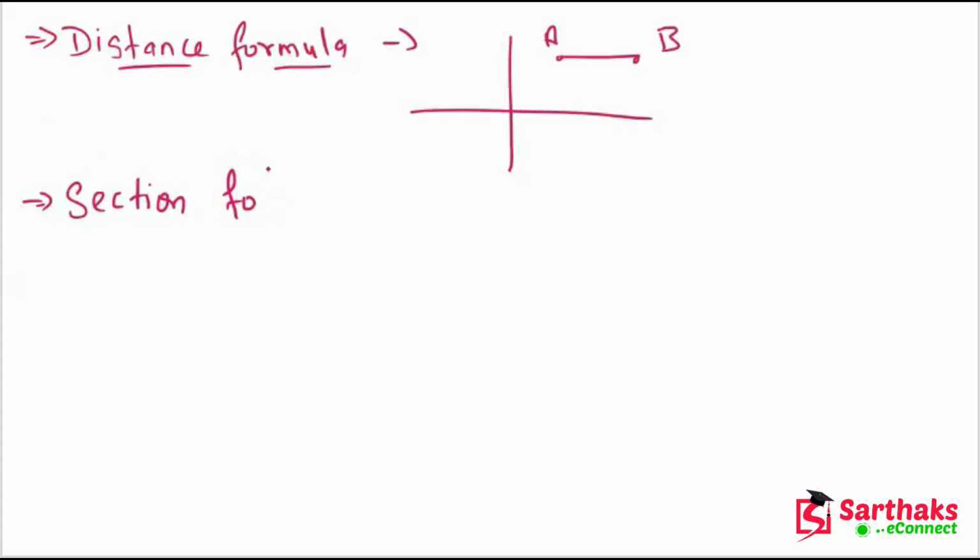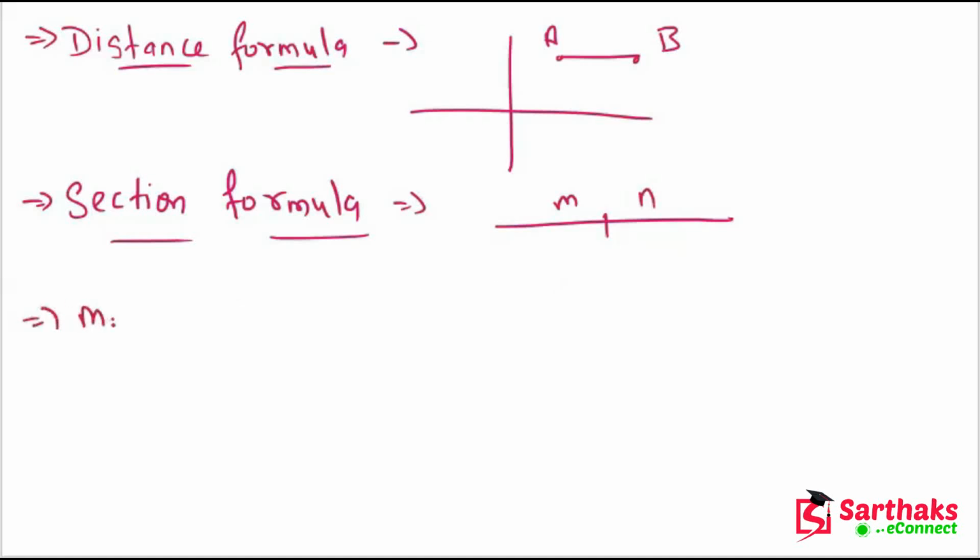Section formula is used to divide any line into two parts in the ratio m:n. Now next is the midpoint theorem.